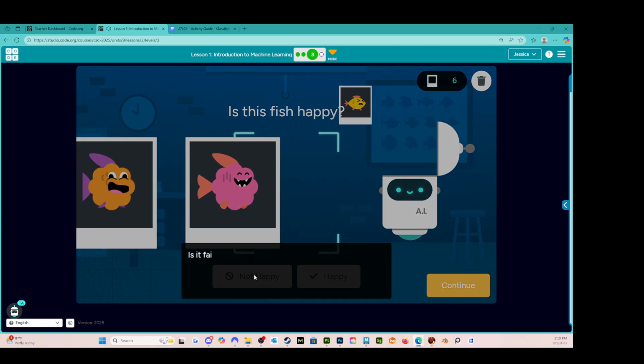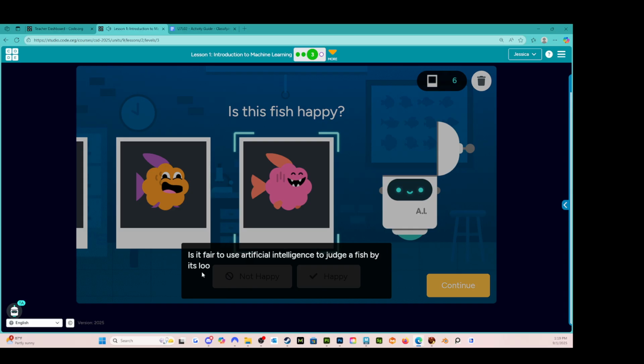Is it fair to use artificial intelligence to judge a fish by its looks? While AI might seem fair and neutral, its analysis comes from training we provide. What unintended bias could this cause? Well, this is a really good question because everyone has an unintended bias.